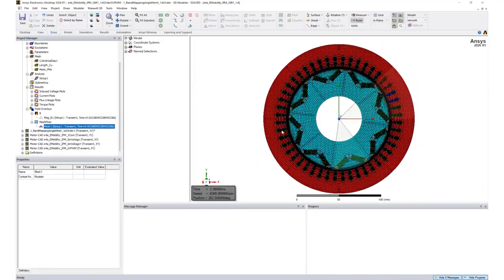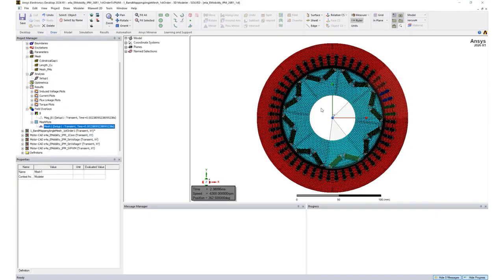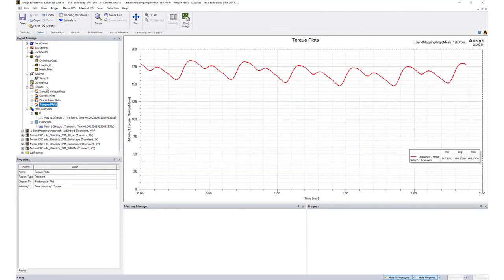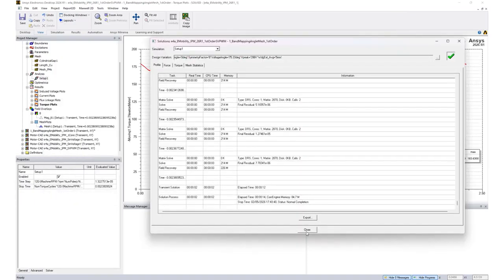Users gain higher throughput without sacrificing accuracy, enabling broader design space exploration and allowing more machine variants to be evaluated in the same time frame, supporting smarter, faster engineering decisions.